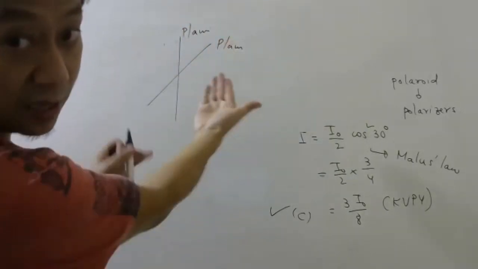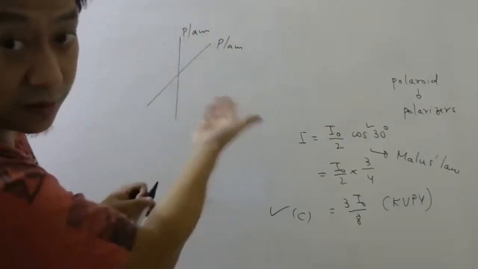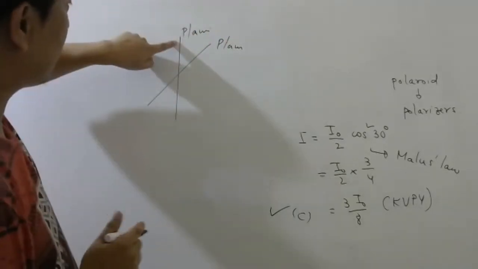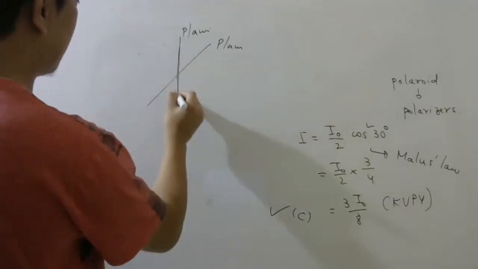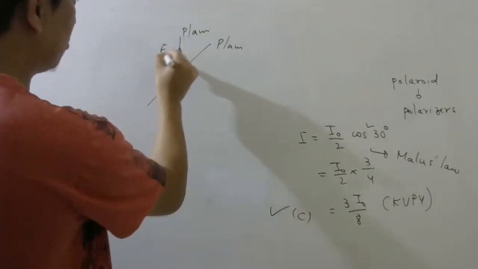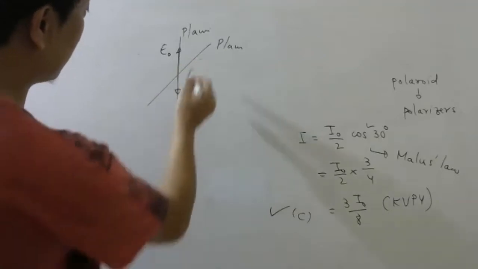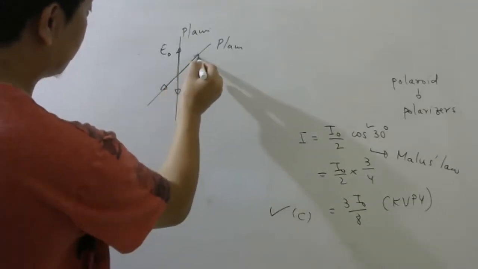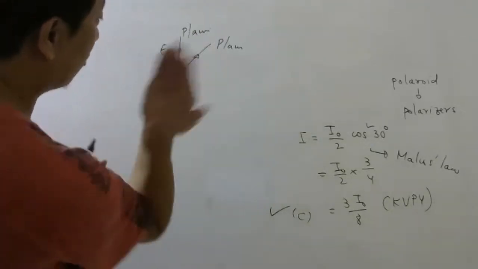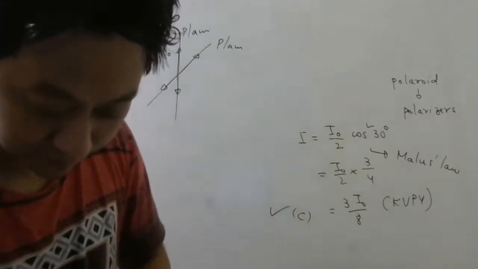And imagine light is coming out like this. So when it passes through the first one, it will become like this. Only this will come out. And after passing through this one, it will become like this. Okay, and the light coming out will have intensity this.